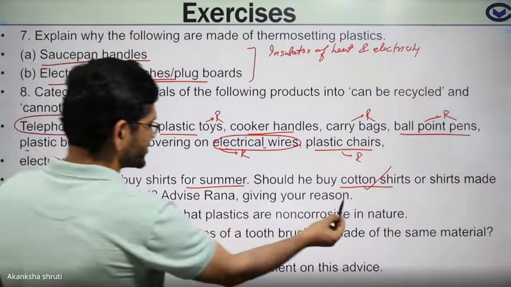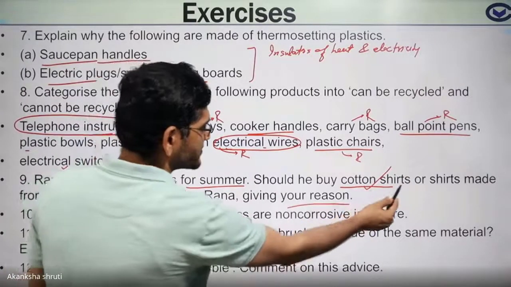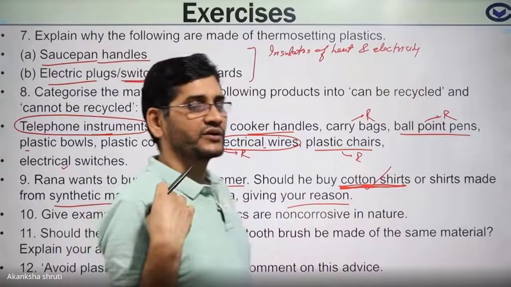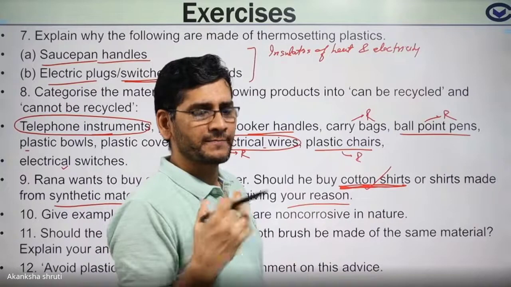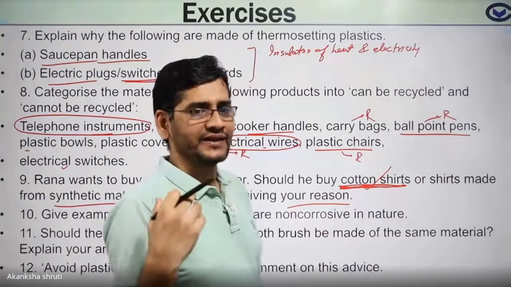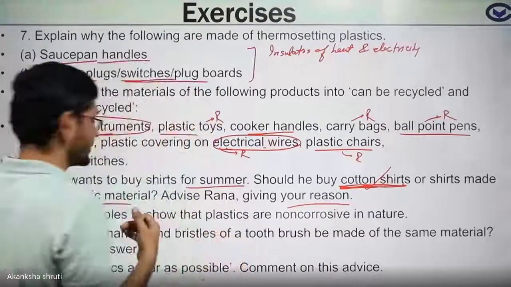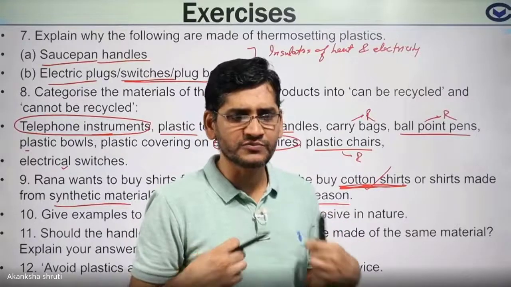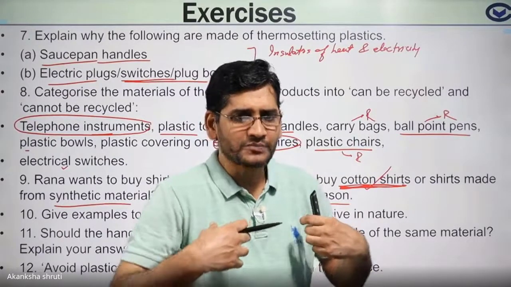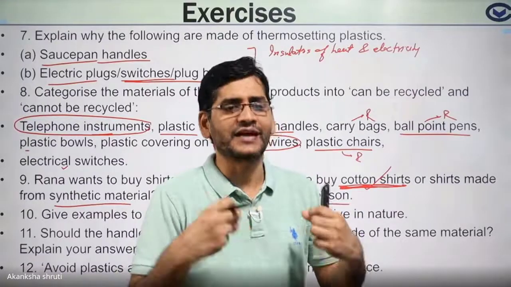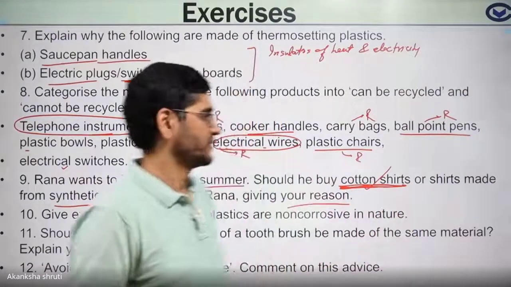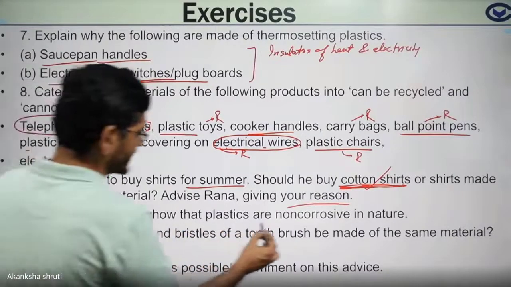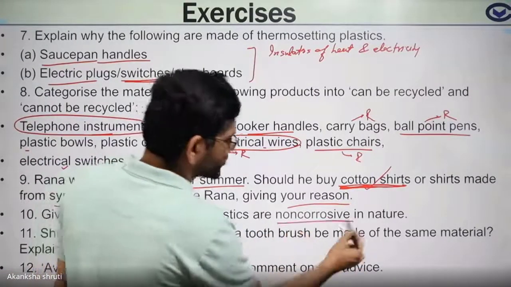Advise Rana to get it for this reason: cotton is more comfortable, and because of bigger holes between the threads, the air can pass easily. That's why it gives more comfort. Even cotton can absorb more water. So whatever sweat is produced from our body will be absorbed by that cloth, and we will feel comfortable.